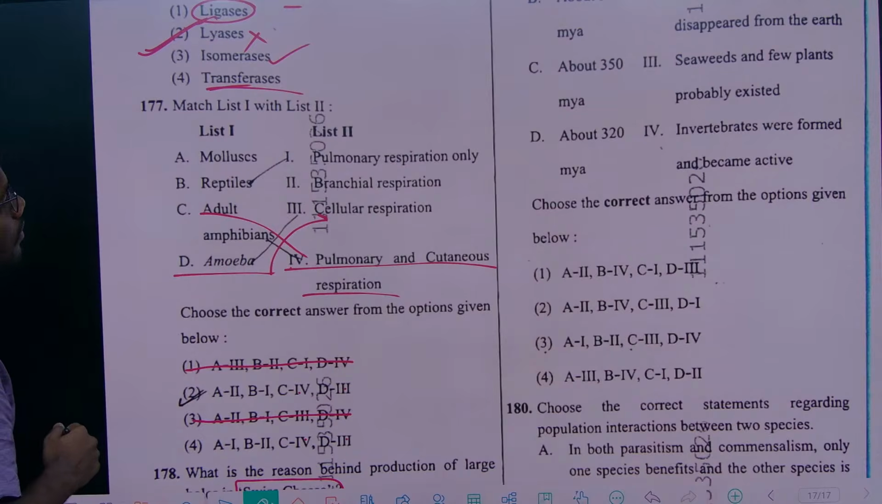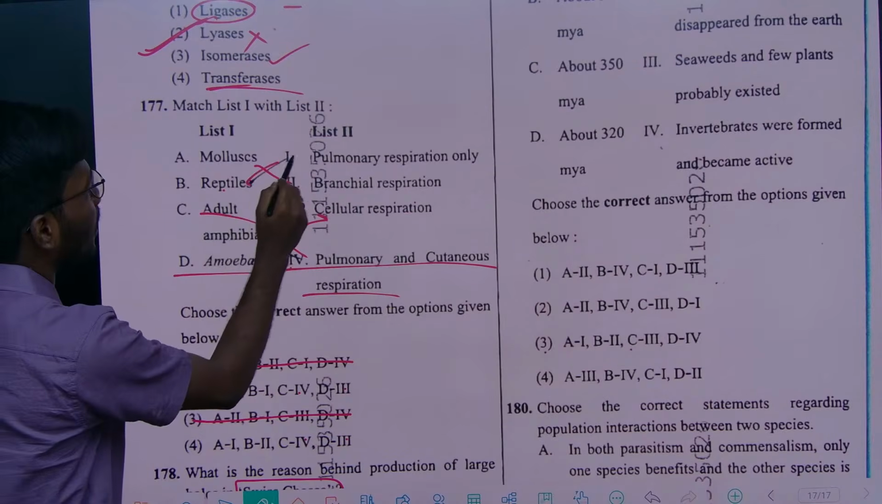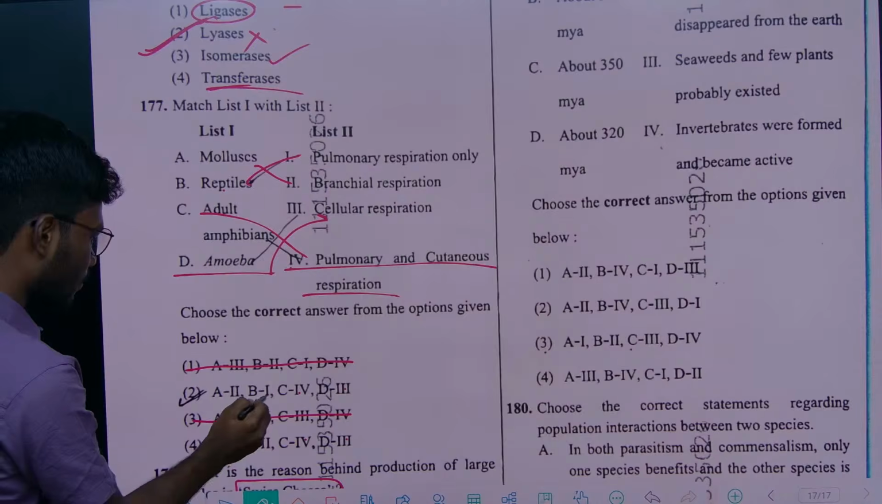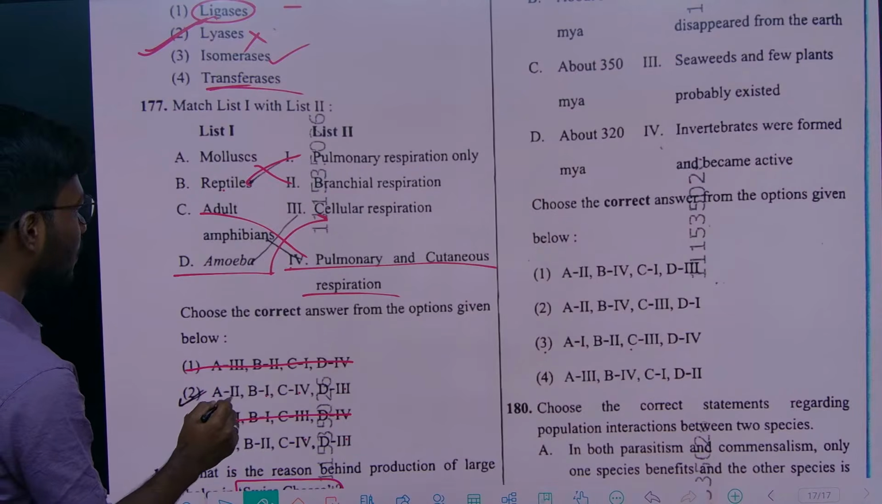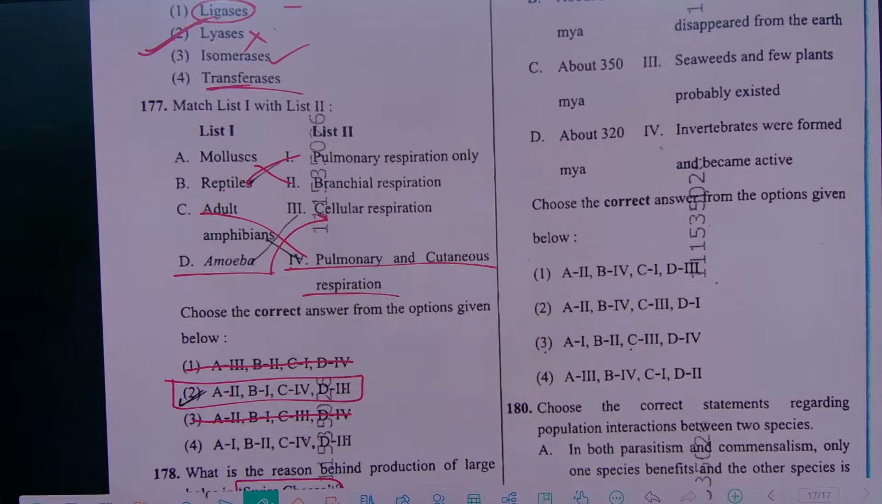Molluscans having this branchial respiration, whereas reptiles have lungs, pulmonary respiration. So B definitely 1 and A definitely 2. So here the correct option is option 2, right?